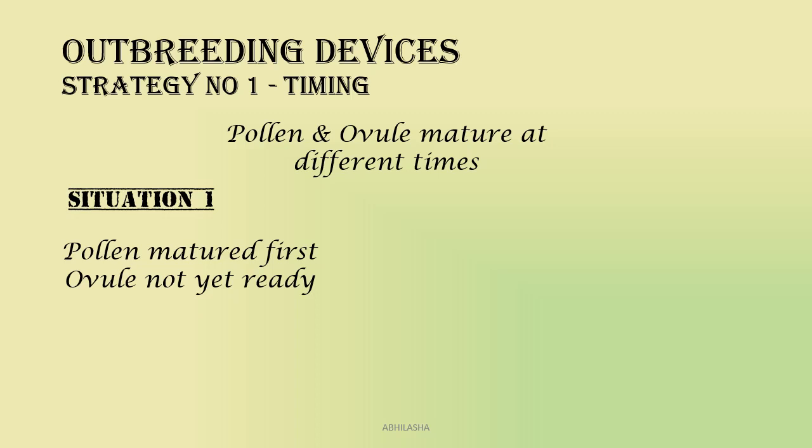Even if the pollen lands on its own stigma, it will be rejected. So no self-pollination. By the time ovule is ready, pollen would already be released, anther would be dried up. So now ovule can receive pollen from flowers of other plants. This strategy is known as protoandry. Proto means first, andry means male. So this prevents self-pollination.